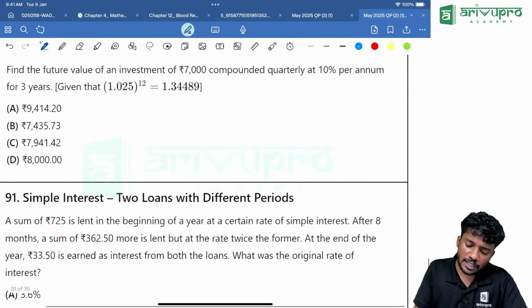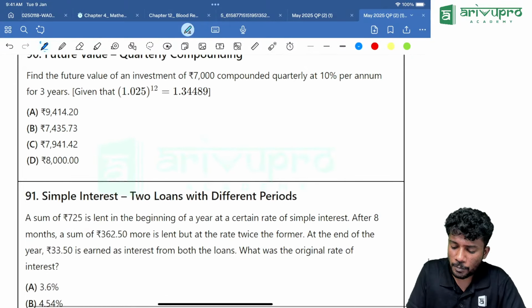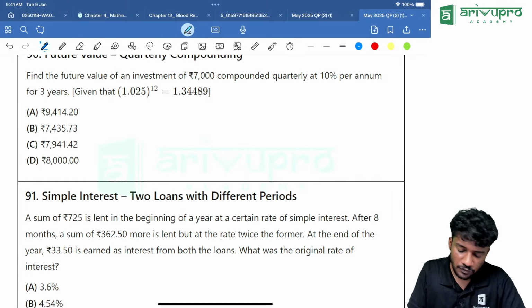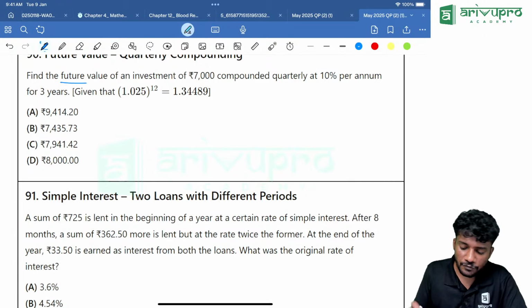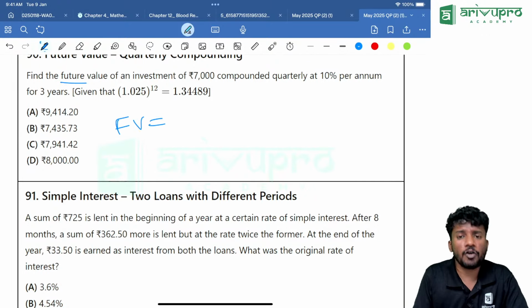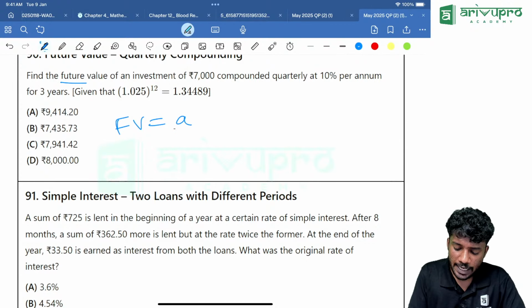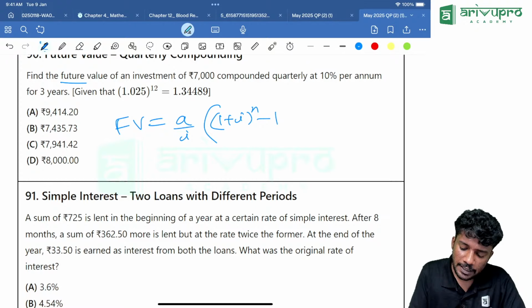Now, the future value of an investment of 7,000 compounded quarterly. Everything is given, direct substitution. Get me the value of future value. FV, what is the formula? Future value is equal to A by I into (1 plus I) the whole power n, minus 1.